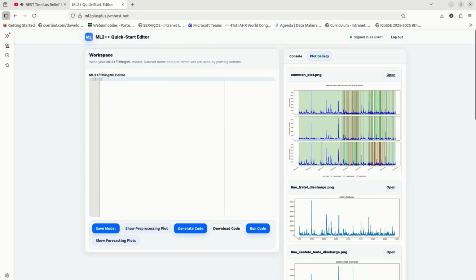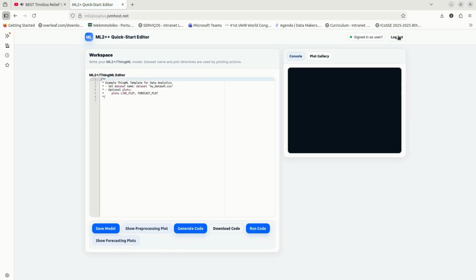Hello everyone. In this demo, I present ML Quadrat++, a model-driven framework for building IoT applications with integrated time series forecasting. I will show two editors, a quick start textual editor and a graphical editor based on Serious Web. The main objective is end-to-end automation: modeling, code generation, execution, and visualization. The example is a time series forecasting workflow integrated into an IoT-style component architecture.